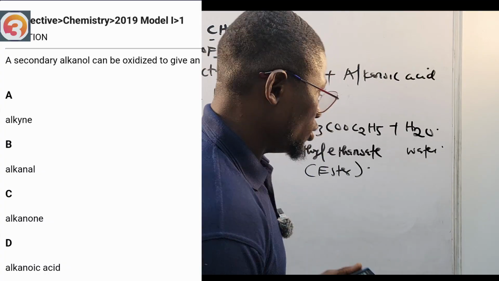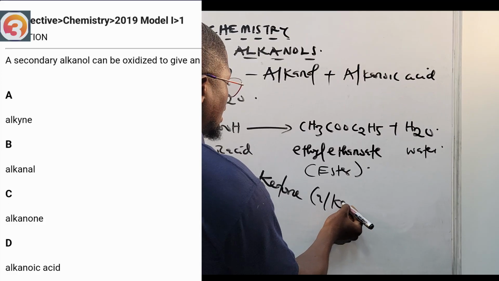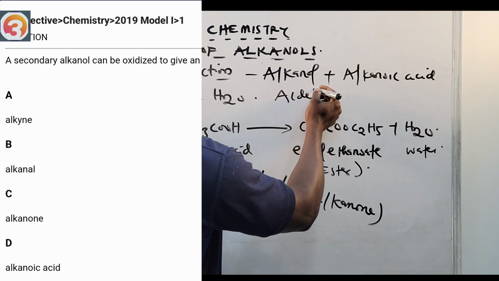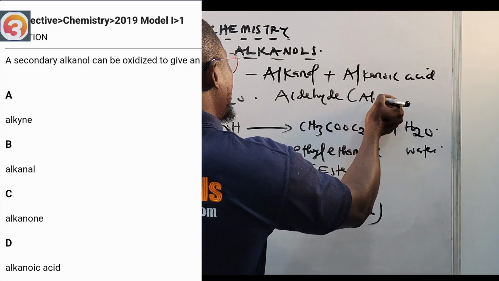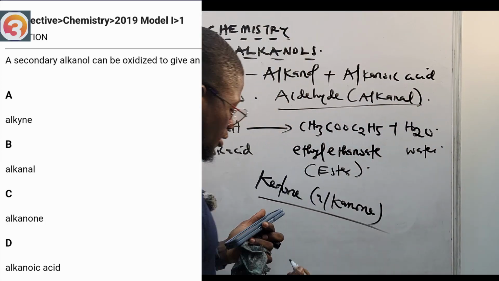An alkanone, all right, or a ketone. It's a ketone, or what? Also called what? Alkanone. Okay, so that means if you do not see, for primary alkanol, if you do not see aldehyde, you should see what? Alkanal. But some of you don't know that it's the same thing. Okay, ketones are also called alkanones.